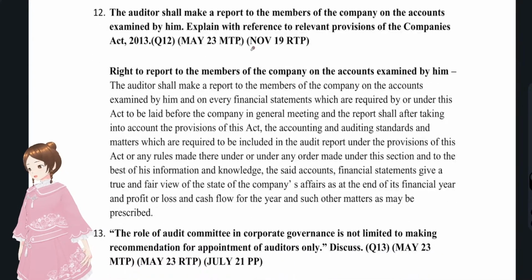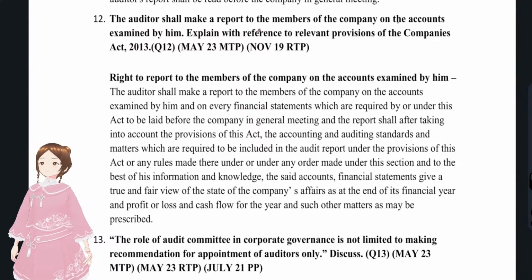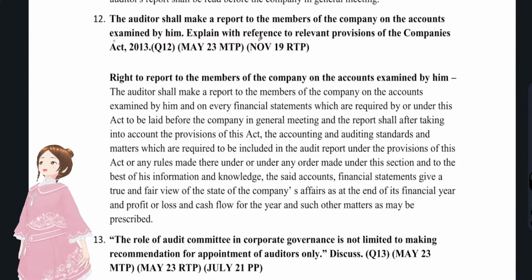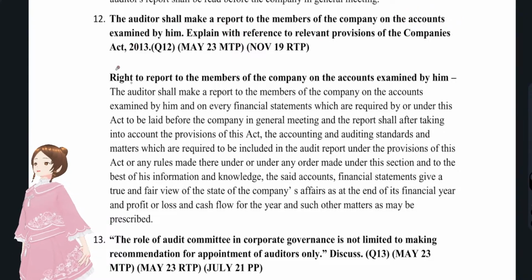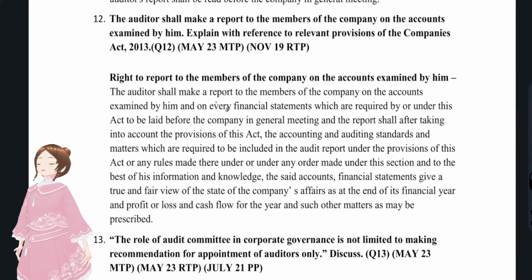Okay, and now we'll see our next question, that is, the auditor shall make a report to the members of the company on accounts examined by him. Explain with reference to the relevant provisions of the Companies Act. You see, the auditor shall make a report. What report? Audit report. On what? Accounts, the financial statements that have been examined by him. Okay, how the audit report has to be, or how the audit has to be done.